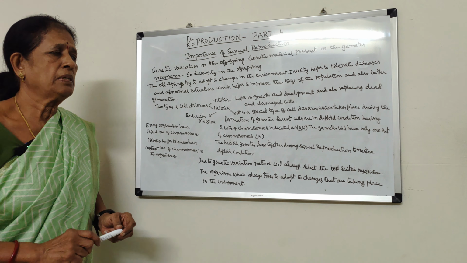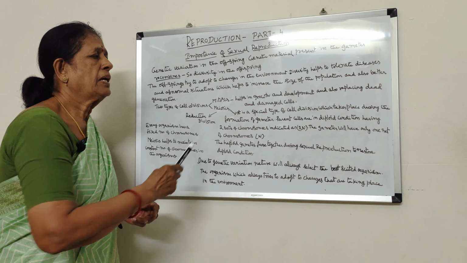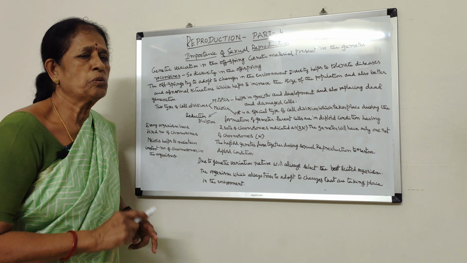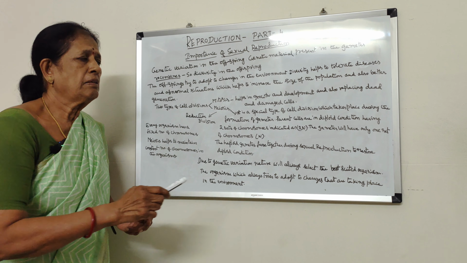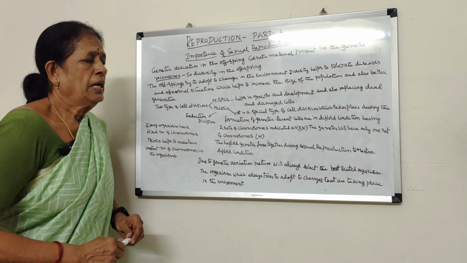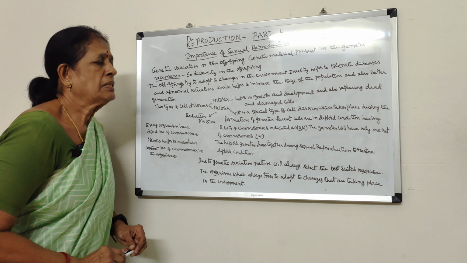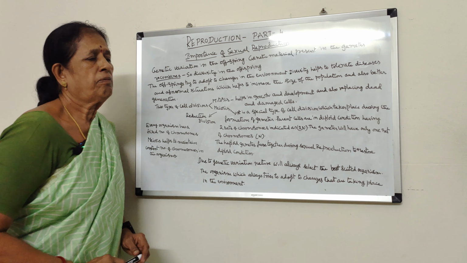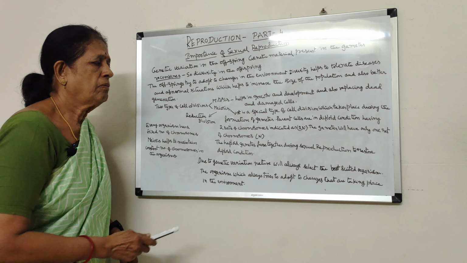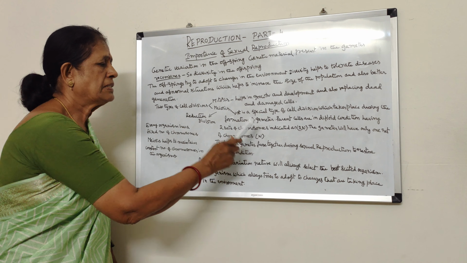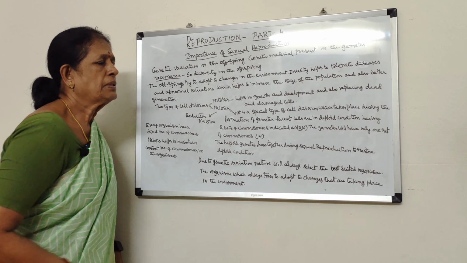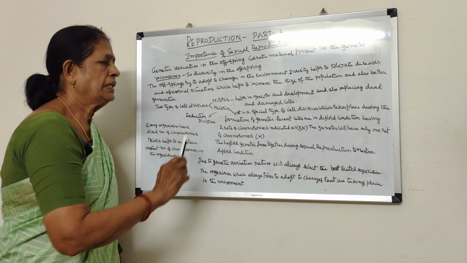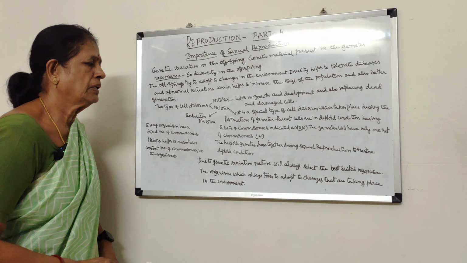What actually happens in meiosis? Parent cells are in diploid condition. That means they have two sets of chromosomes, indicated as 2n. Here the meiosis, or reduction division, will take place, and the gametes which are formed have only one set of chromosomes, indicated as n. So 2n represents the diploid condition and n represents the haploid condition.